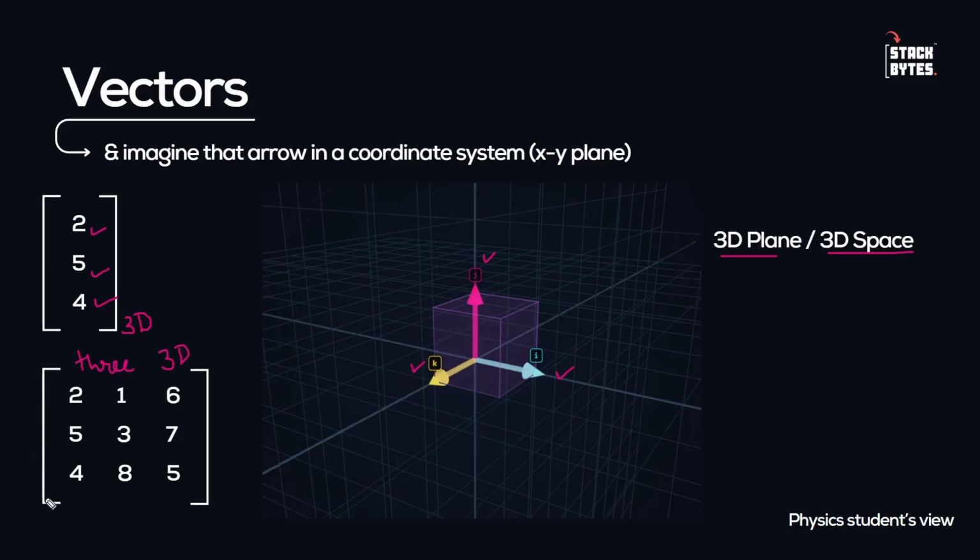So this matrix is formed which has three different vectors. One vector is here, one 3D vector, the second 3D vector, and the third 3D vector. So there are three different 3D vectors. And all of these are combined together to form a matrix. And this is a 3D matrix. So whenever we have 3D matrices or 3D vectors, they can be represented on the 3D plane or the 3D space. All right. And this entire thing is called a vector space.